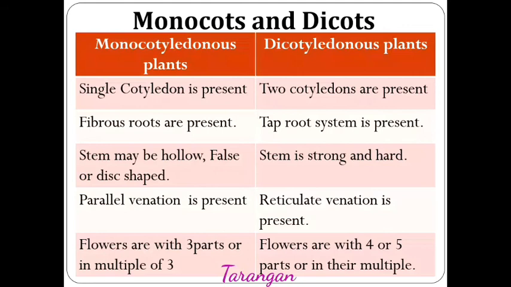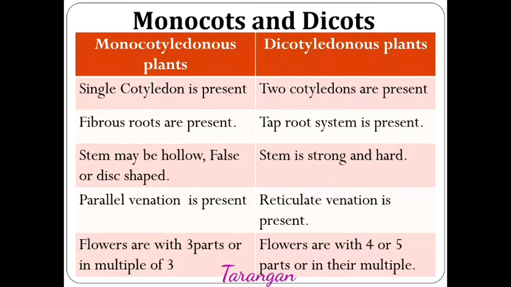Monocots have a single cotyledon and dicots have two cotyledons. Monocots have fibrous root systems and dicots have a taproot system. In taproot, the primary root is present that divides into secondary and tertiary roots. The stem of a monocot can be hollow, it may be false, or it may be disc shaped. But in case of dicots, the stem is strong as well as hard.